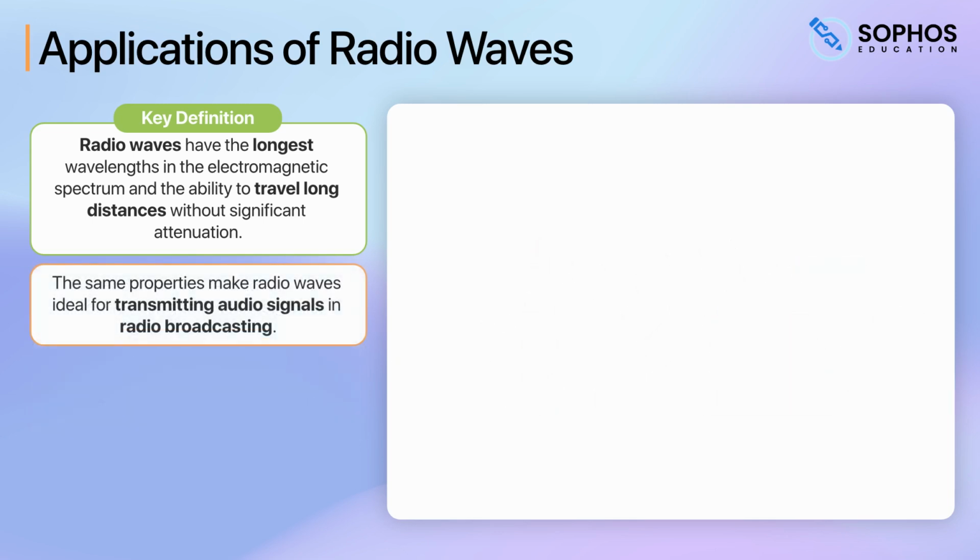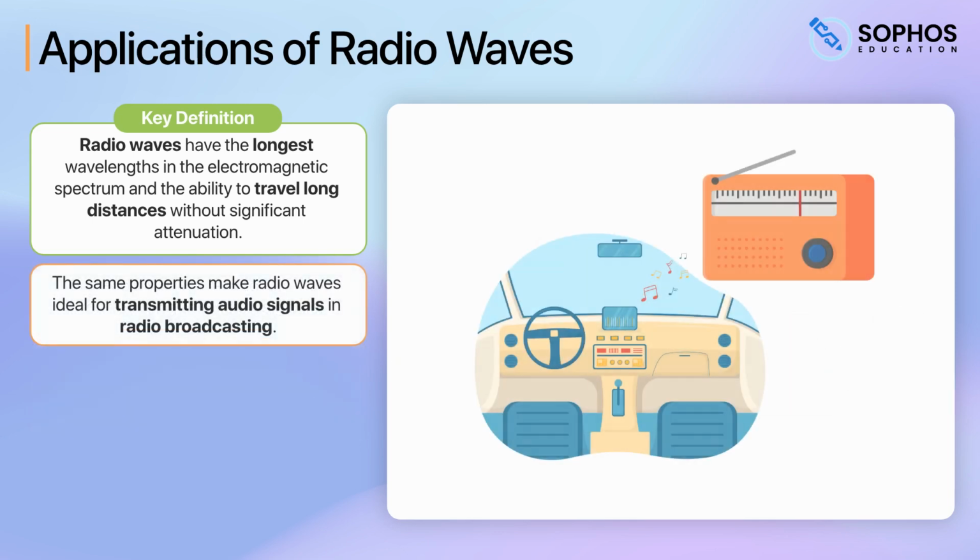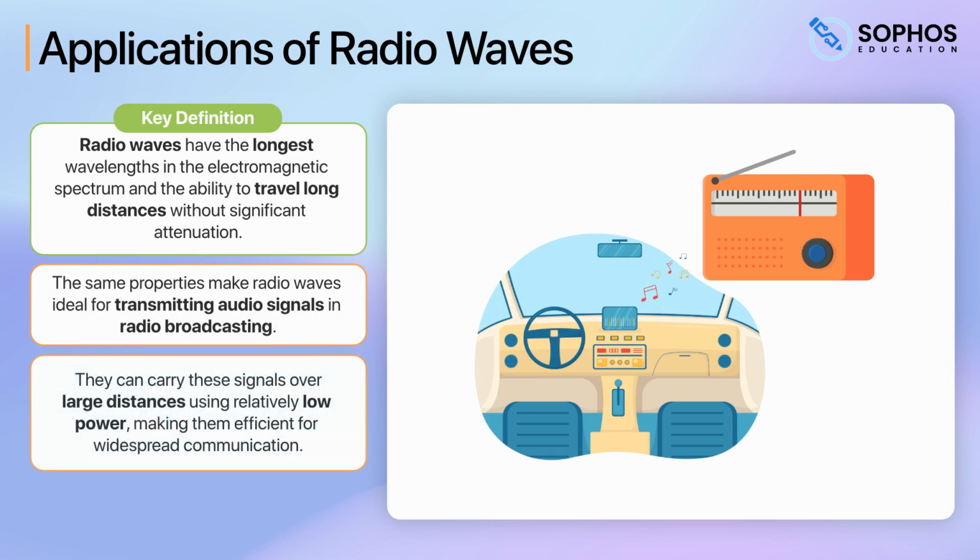This ensures that TV programs can be broadcasted to a wide audience effectively. The same properties make radio waves ideal for transmitting audio signals in radio broadcasting. They can carry these signals over large distances using relatively low power, making them efficient for widespread communication.